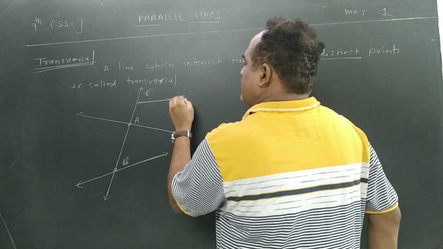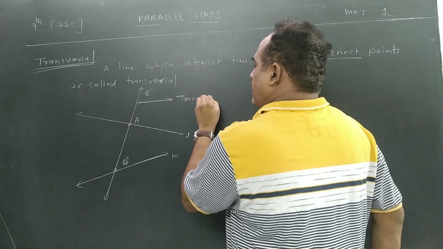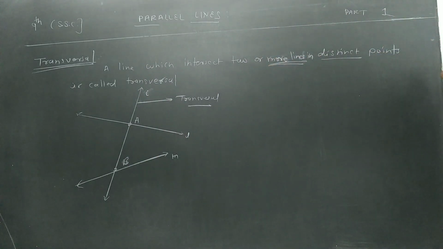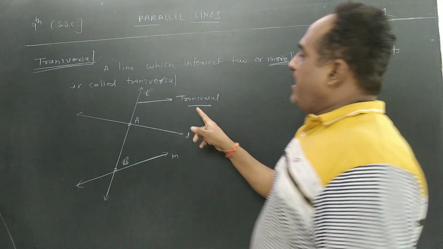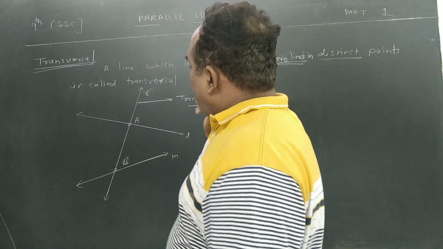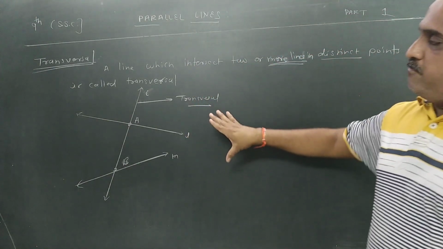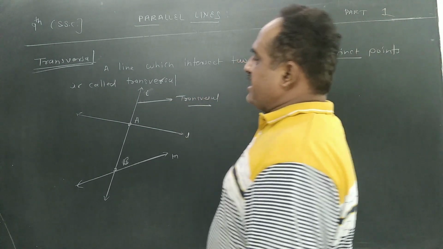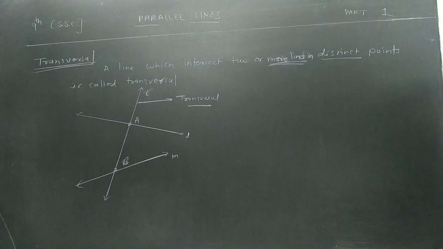This is called a transversal. Once again, a line which intersects two or more lines in distinct points is called what? Transversal. So this line T is a transversal. Okay.